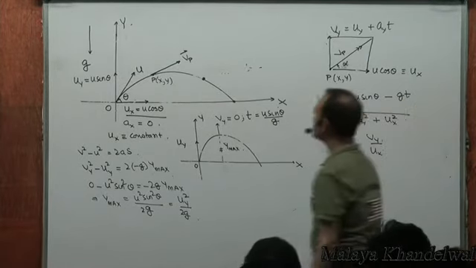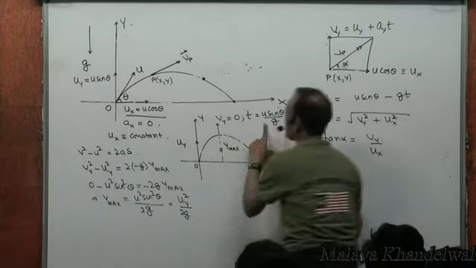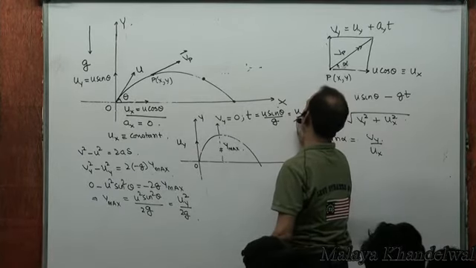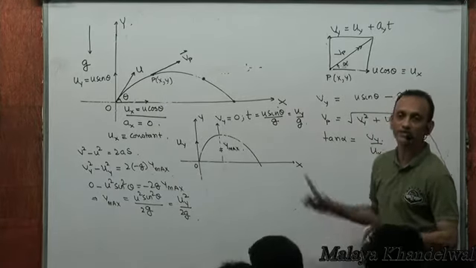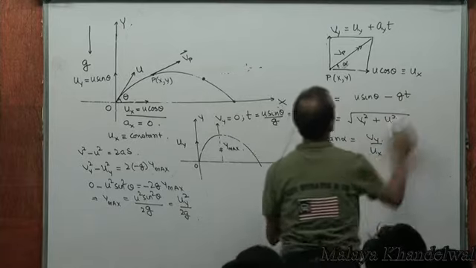Right? And it takes a time equal to u sin theta by g. U sin theta is what? Initial vertical velocity by g. Initial vertical velocity by g is the time taken to reach the maximum height. Did you all understand this? No issues with this?